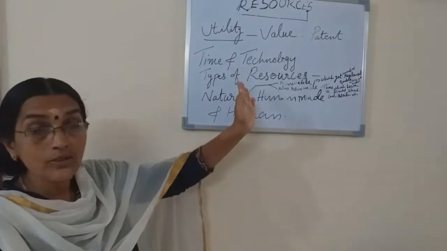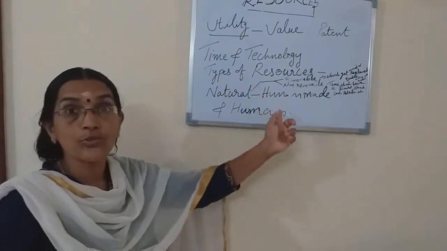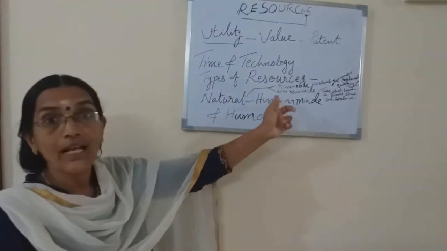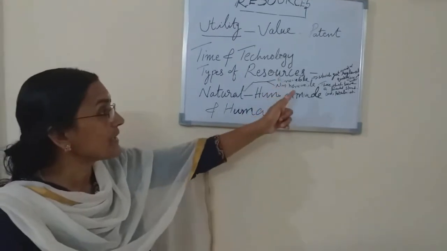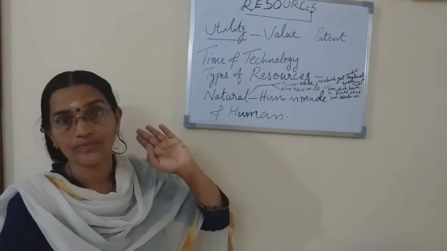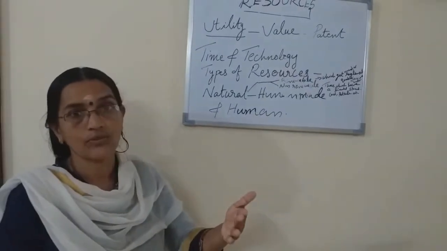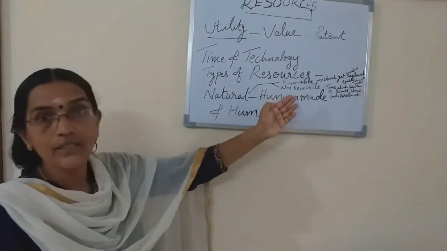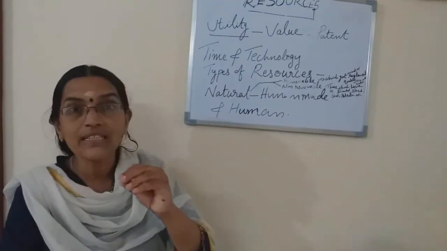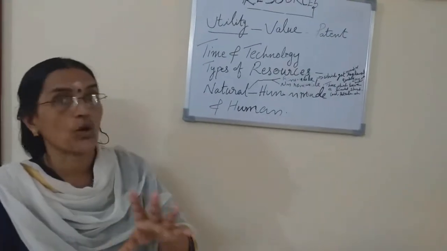Natural resources can be further divided into renewable and non-renewable resources. Renewable resources are the resources which get renewed or replenished quickly. The air we breathe and the water we use are renewable resources. Non-renewable resources are those which have a limited stock.